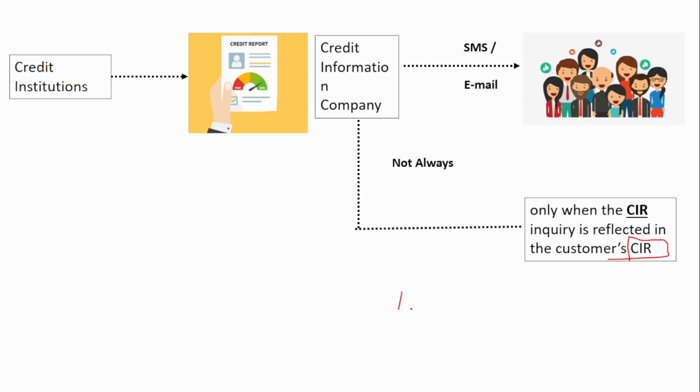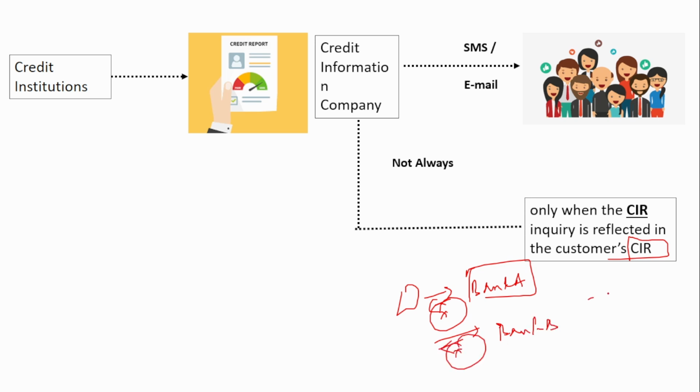Say suppose a customer has gone to bank A, okay. He has asked for a loan, but it has been rejected for some reason. Again, he goes to another bank B, and again there also it gets rejected. And third, he goes to an NBFC, and then there the loan gets accepted. The NBFC provides the loan to the customer.